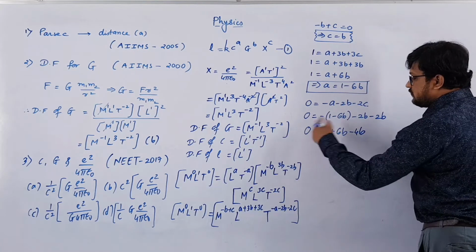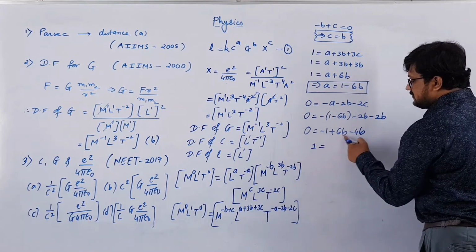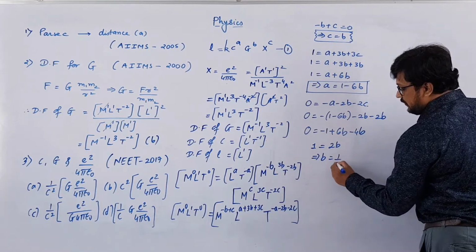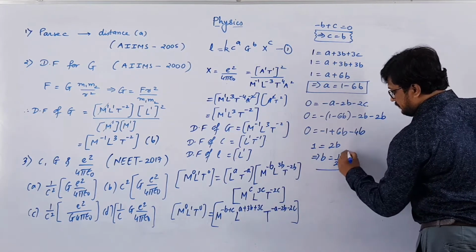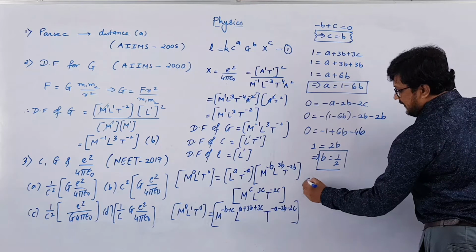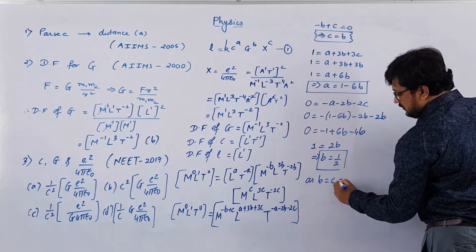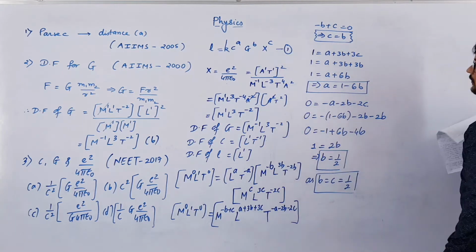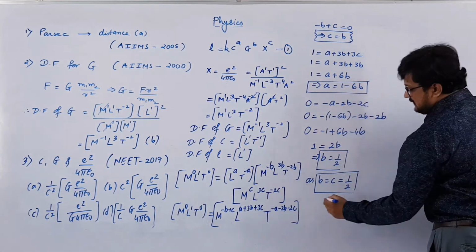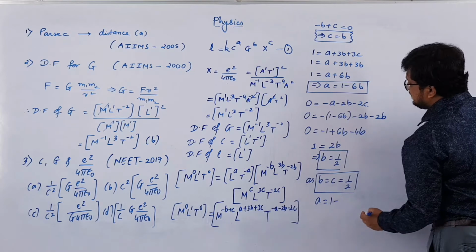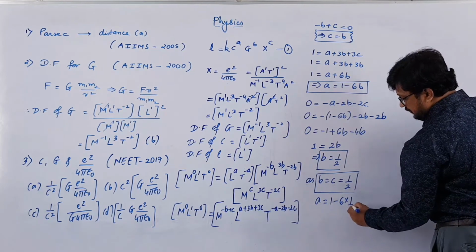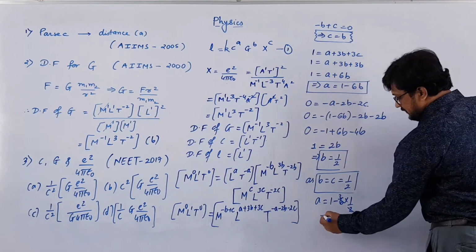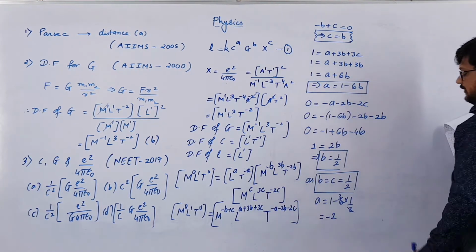Right, so take minus 1 to the other side. So 1 will be equal to 6b minus 4b, which is 2b. So this implies that b is equal to 1 by 2. As b is equal to c, c will also be equal to 1 by 2. And what about a? A is 1 minus 6b, so a will be equal to 1 minus 6 times 1 by 2, and 6 times 1 by 2 is 3. So 1 minus 3 is minus 2. So a is minus 2.